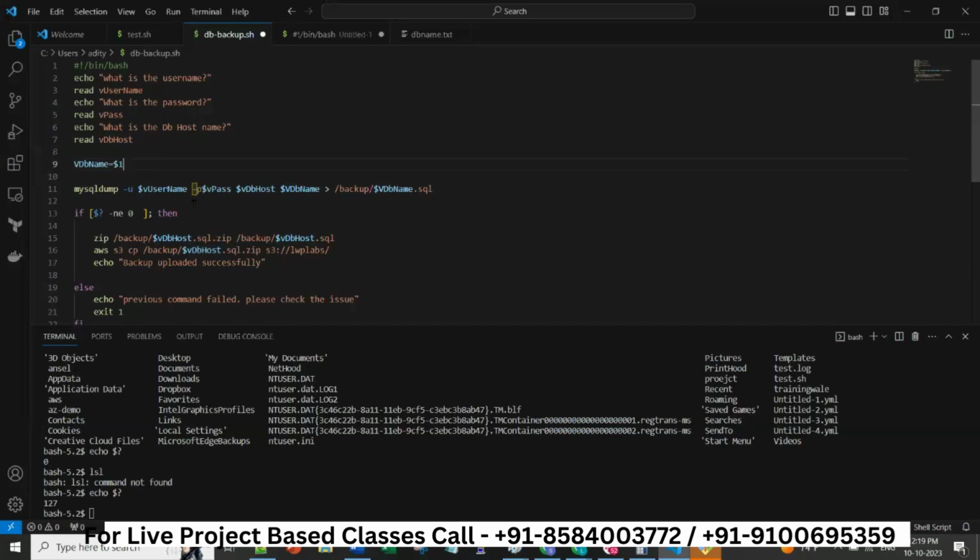Now we are trying to understand what is $1, the argument. Okay, we will write this vdb name is equal to $1. So I have a script, which is this script. Let me keep echo in the front, because this MySQL command will not be there, so I'm just typing echo so that it will print the message. So vdb name, it is going to print.